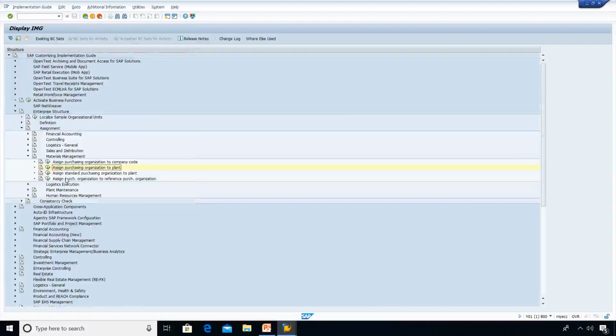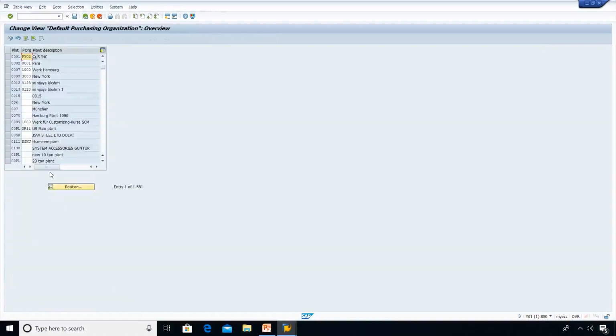And the third one we have got is standard purchasing organization to plant. The standard purchasing organization will be procuring the goods for the company, like the special procurement processes: consignment, pipeline, stock transfers. LD1 is my plant.